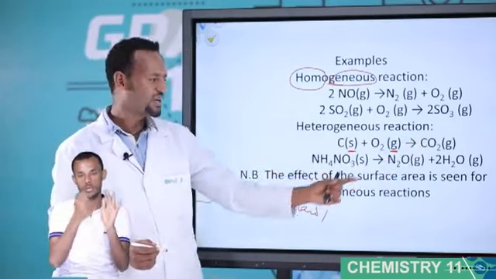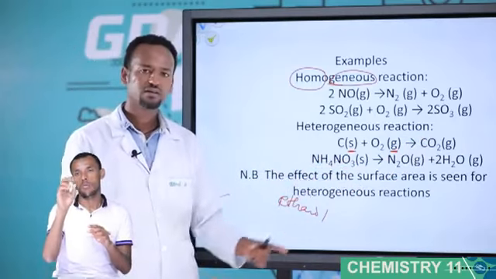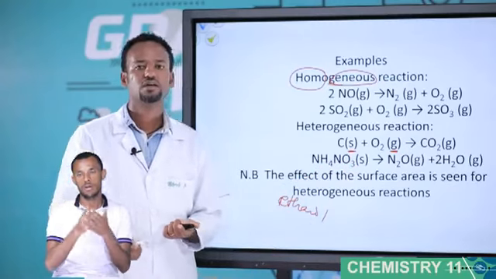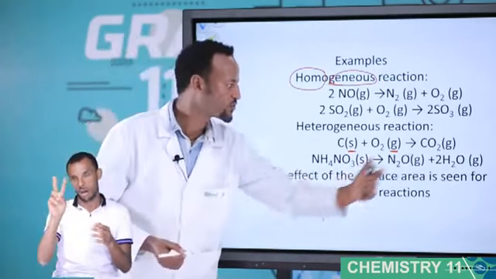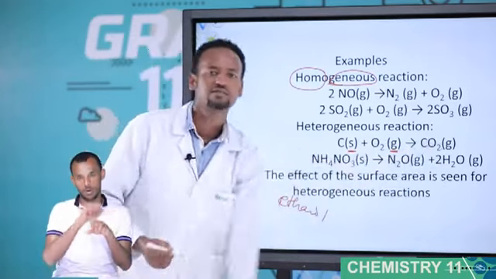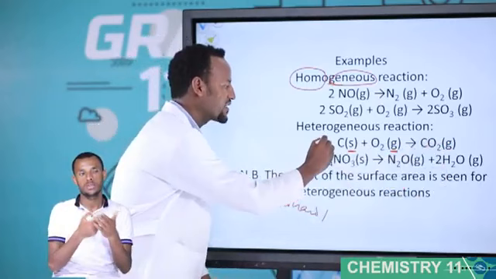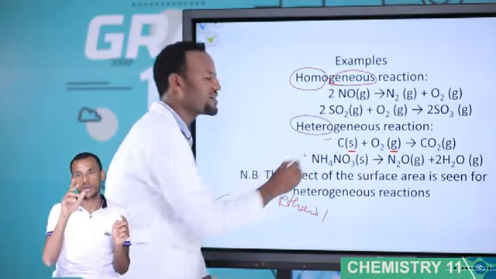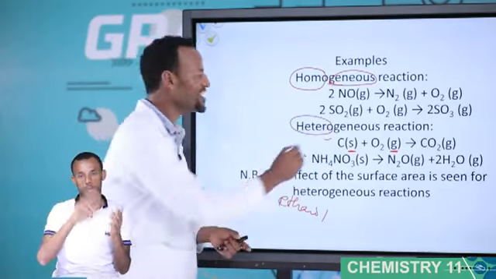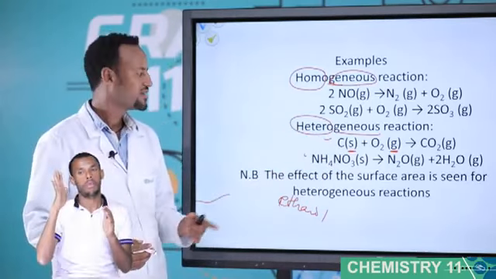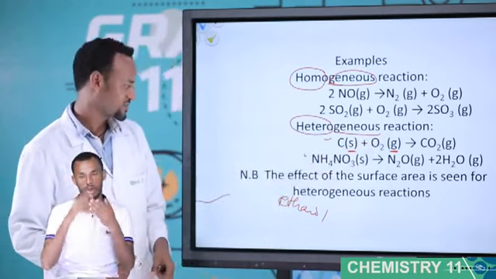Another example, ammonium nitrate. Ammonium nitrate is solid. It gives what? Dinitrogen oxide and 2H2O gas. The same state? No. Solid, gas, gas. Therefore, this is a type of heterogeneous reaction. By the way, hetero means different. Geneous means type. Different type. This is heterogeneous reaction.